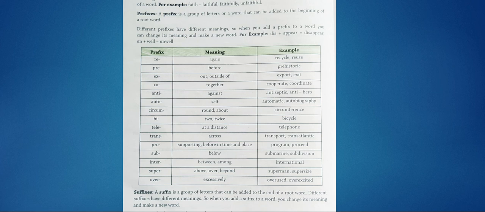So suffix, it's a group of letters that can be added to the end of a root word. Okay. So what we are adding after the root word, that is a suffix. Different suffixes have different meanings. When you add a suffix to a word, you change its meaning and make a new word. Here you are adding ness to make sadness, and you are adding full to make joyful.